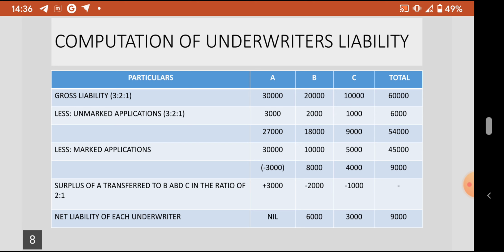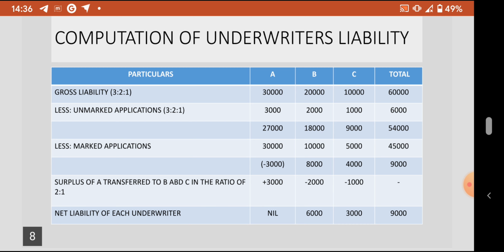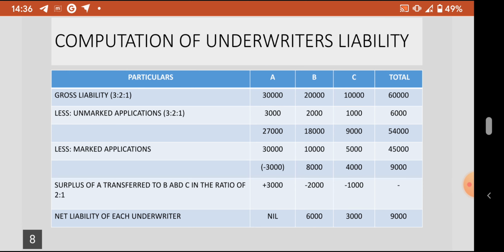So this minus 3,000 of A is a surplus of A. This surplus needs to be distributed to B and C in the gross liability ratio. So the surplus of A, which is 3,000, is transferred to B and C in the ratio of 2:1. That is the gross liability ratio.